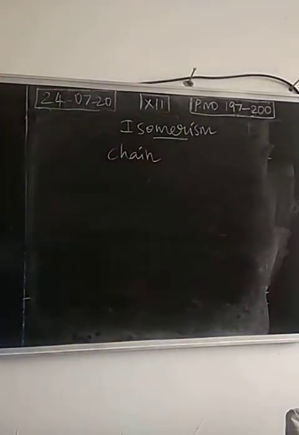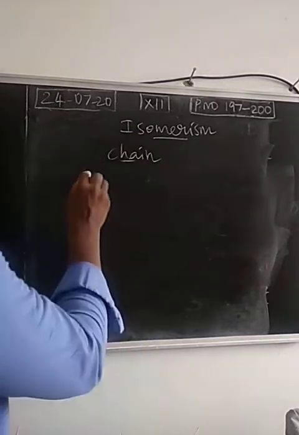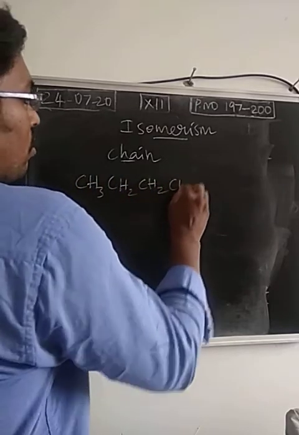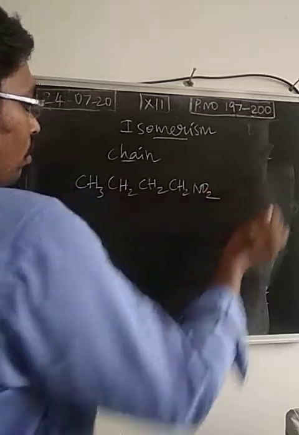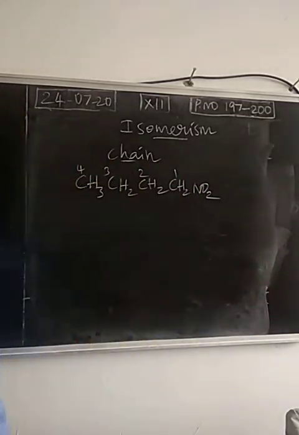chain isomerism. We have already studied different types of isomerism in 11th standard. 4 types of isomerism are exhibited by nitro compounds. First we take chain isomerism. CH3, CH2, CH2, CH2, NO2. So we have the longest chain containing 4 carbon atoms.